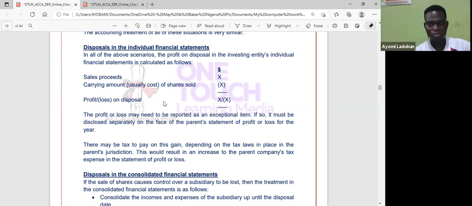Okay, so I just have to know that in the individual financial statement, I'm only computing the profit or loss on disposal. And how do I do that? Sales proceeds less the carrying amount of shares sold, usually the cost of the shares. That's all. That's what we are doing.